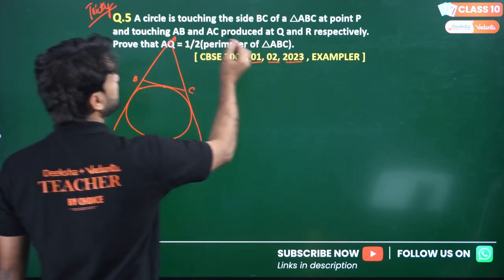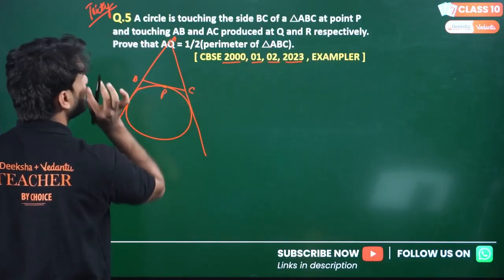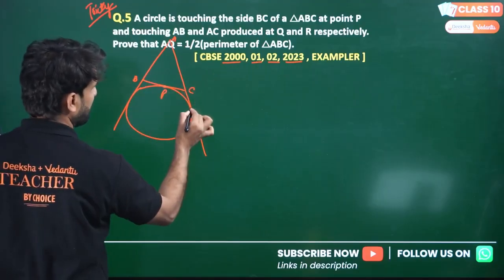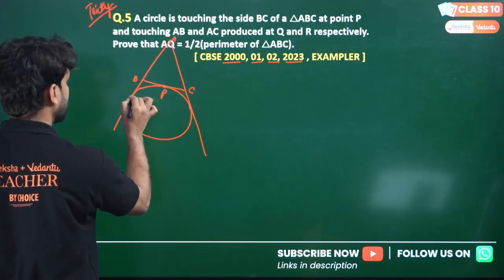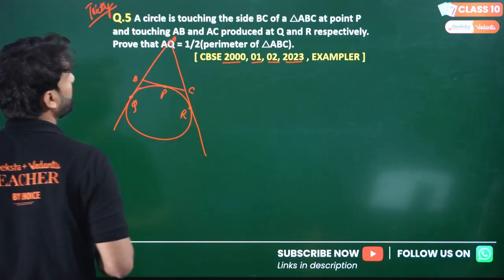So a circle is touching the side BC of triangle ABC at point P, and touching AB and AC produced at Q and R respectively. So this is Q and this is R. And what do we have to prove?